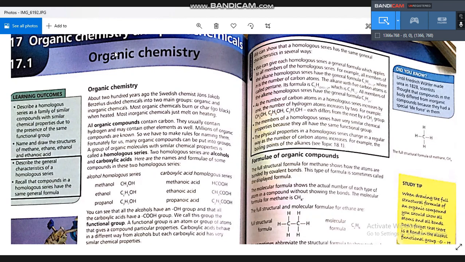We studied some of this information about organic chemistry before in grade 7 and 8, but we will study new information about organic chemistry. So first of all, what is organic chemistry? Organic chemistry is a branch of chemistry that studies organic compounds.